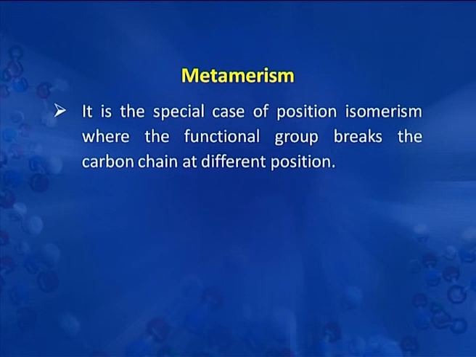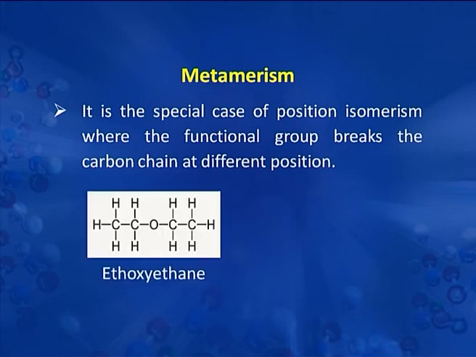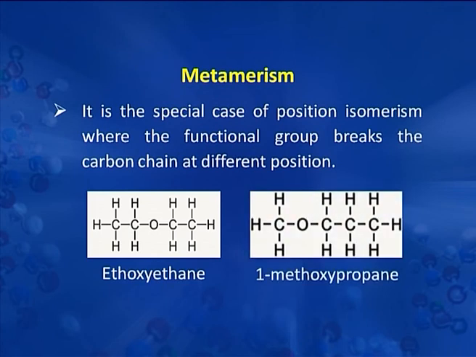It is a special case of position isomerism where the functional group breaks the carbon chain at different positions. Let's take the examples. One compound is this ethoxyethane. This is an ether. In ether, oxygen comes in between the carbon chain and we find that there are two ethyl groups on each side of this oxygen. Then another ether with the same molecular formula is methoxypropane.